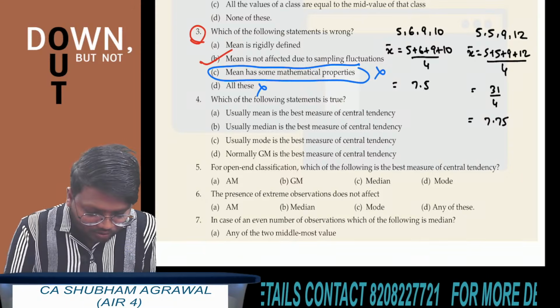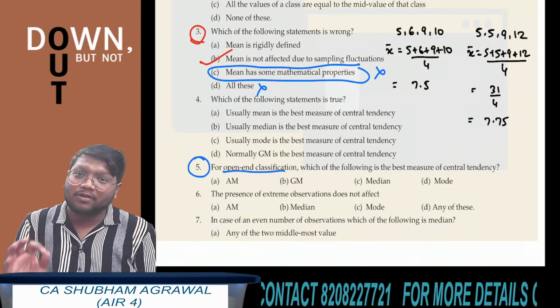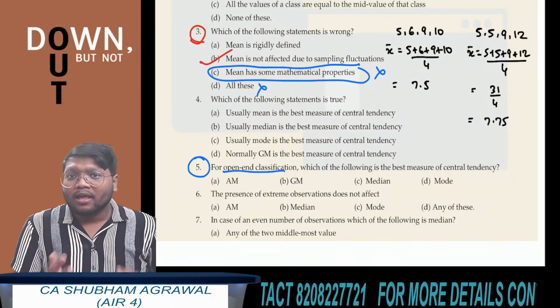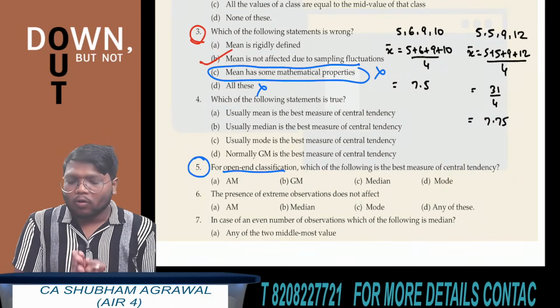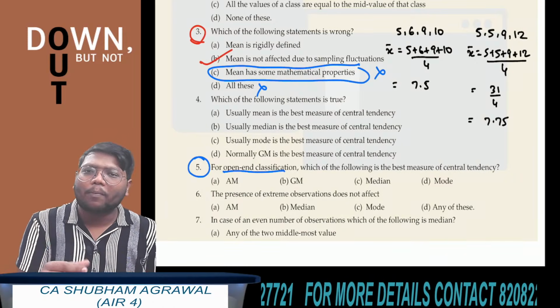Last 2 questions. Question number 5. For open-end classification, which of the following is the best measure of central tendency? Now you have to remember this thing. Open-end classification. Open-ended classification means what? First class interval and the last class interval is not properly defined.